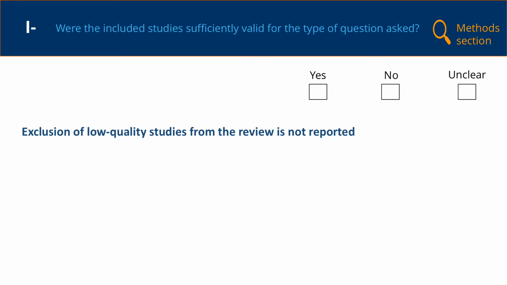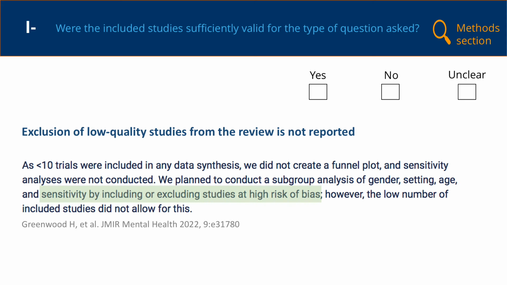This is not unusual, though. Most reviews do not exclude studies because they're of low quality. An acceptable alternative is to assess the effects of studies at high risk of bias on the findings of the review in a sensitivity analysis. In this type of analysis, we can see how the results are affected by the inclusion of low quality or high risk of bias studies. Greenwood et al. did indeed intend to do this. However, due to the small number of studies, it was not possible.